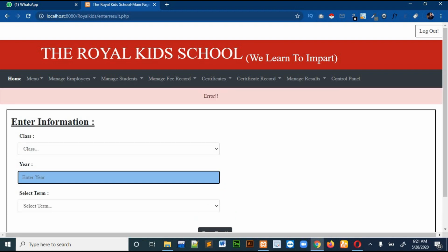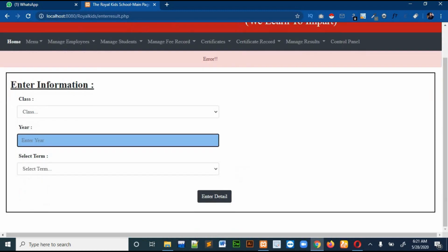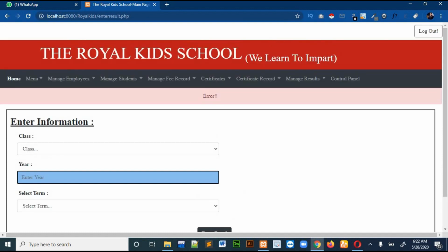Okay, so there is an error because I think I had already entered this result, so you can't repeat the result. If you had entered a result of a class for the same term and same year, you can't enter it again. You can edit that result, but you can't enter it again. That's why it gives you an error message.